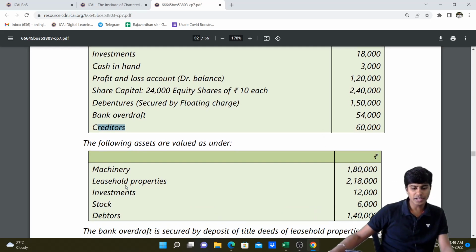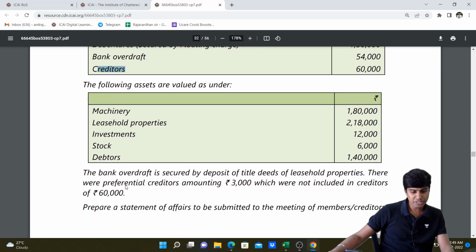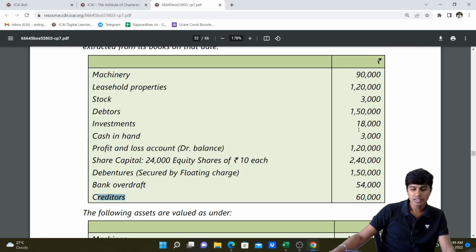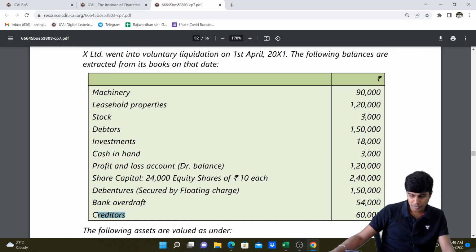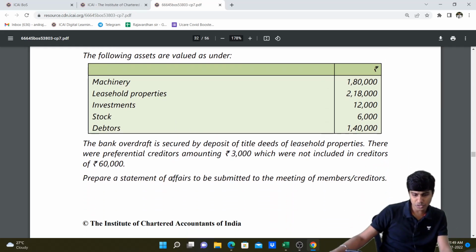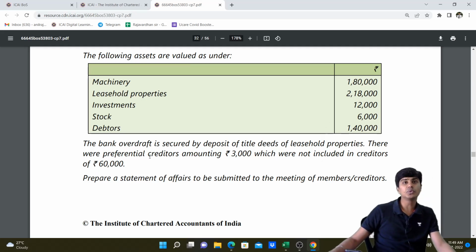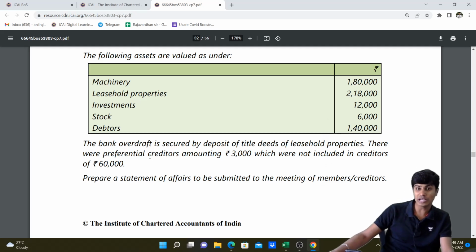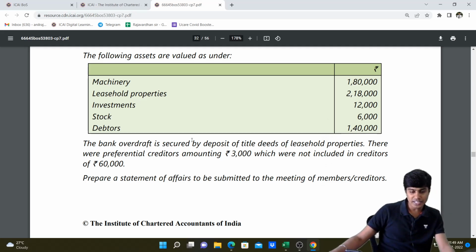Then the following assets are valued as under: machinery, leasehold properties, investment, stock and debtors. They've given the realizable values. These are book values. The difference between these book values and these realizable values will go to our deficiency statement. Bank overdraft is secured by deposit of title deeds of leasehold properties. Sorry, bank overdraft is a secured liability. And the asset that's pledged is leasehold property.